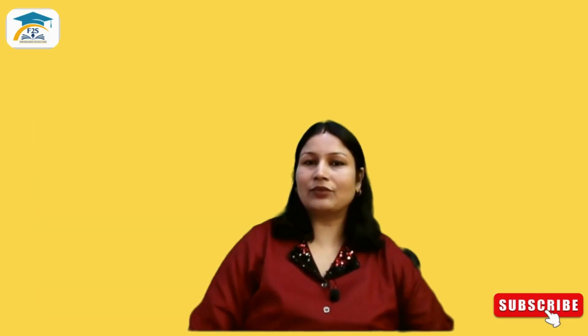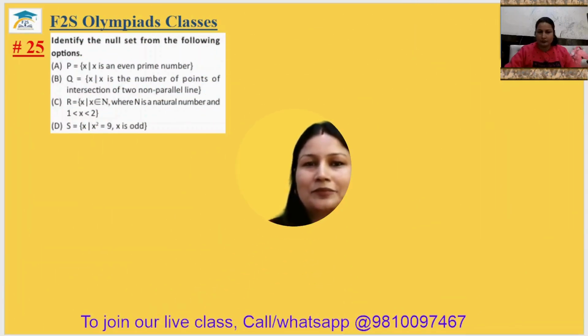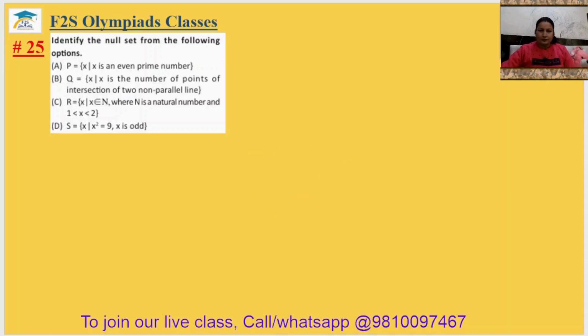Now let's start with the worksheet questions. Now let's start the grade 6th previous year question paper 2021 set AA, the third part of this video. Identify the null set from the following question. P. The element is X. X is an even prime number. So it will be your 2. X is the number of points of the intersection of two non-parallel lines. There will be 1 point.